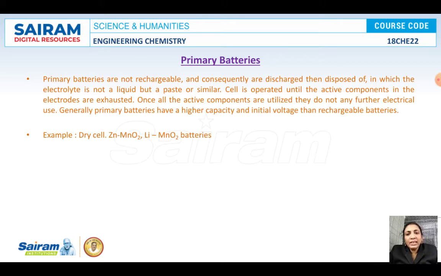Generally these primary batteries have a higher capacity and initial voltage than the rechargeable batteries. Examples of primary batteries are the typical dry cell or Leclanché cell, which can be called a Zn-MnO2 primary battery, and also the Li-MnO2 primary battery. These two are examples of primary batteries.